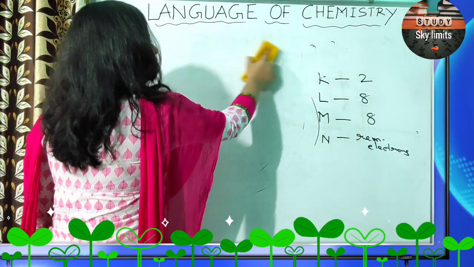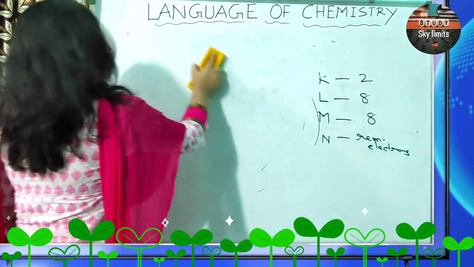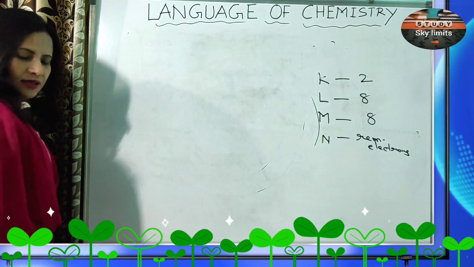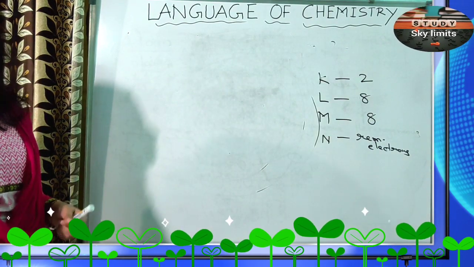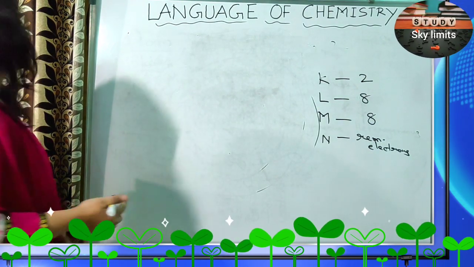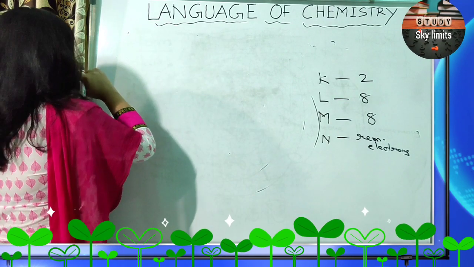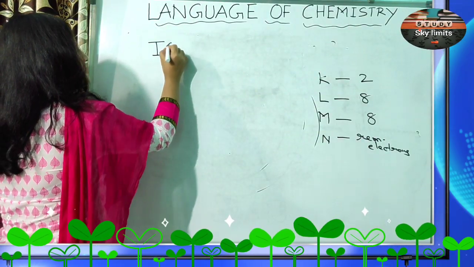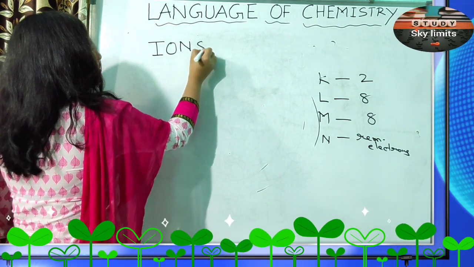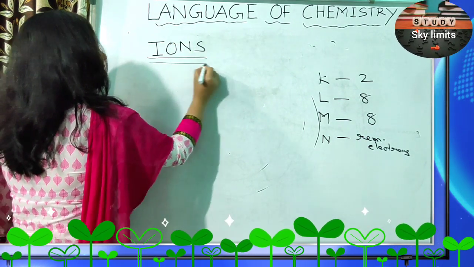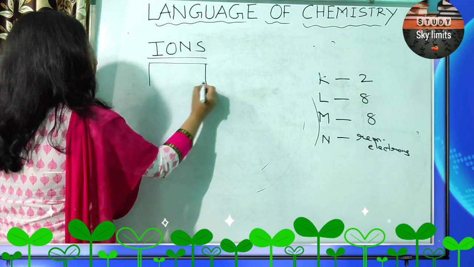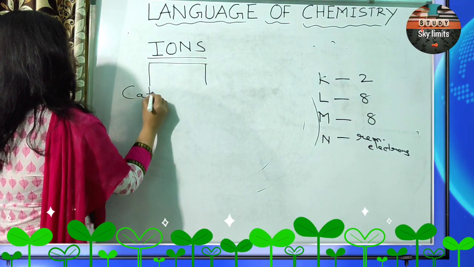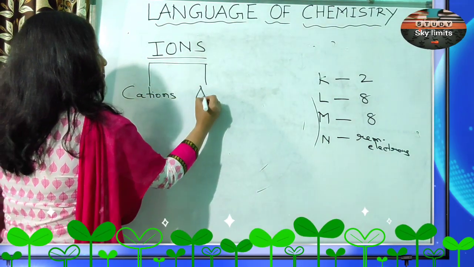Since they are unstable, in order to become stable, they donate electrons or they gain electrons. This is the reason why ions are formed. You have read about cations and anions.